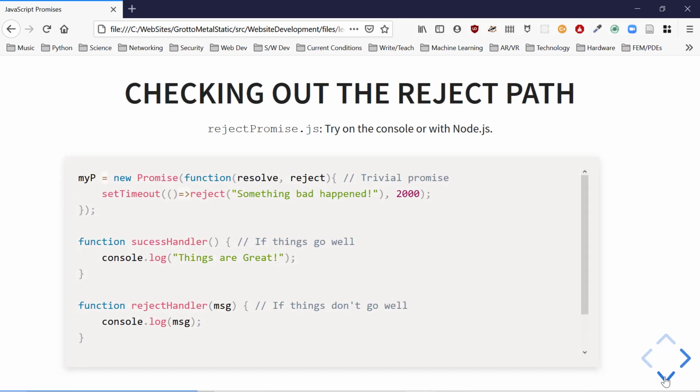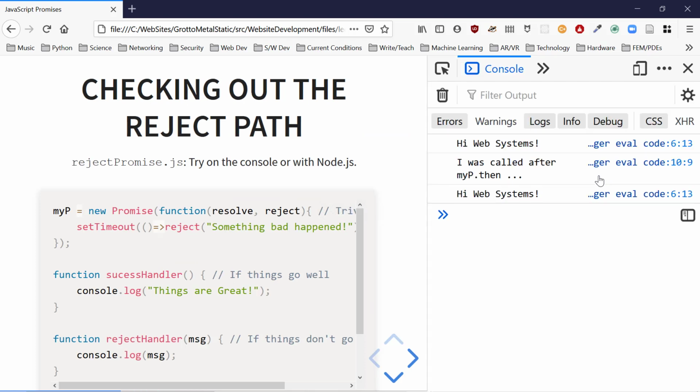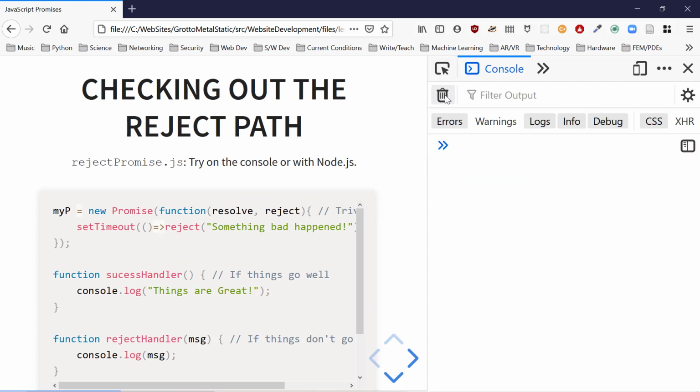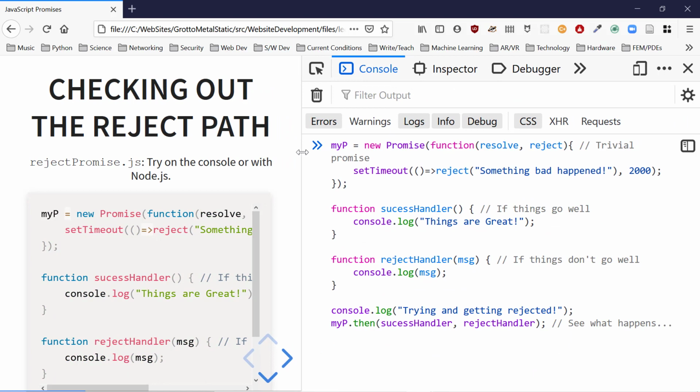Can we do the reject path? Let's check it out. Getting used to this notion, it's like just try these things. It's a different form of programming, I know. So try it. So here, new promise, resolve, reject.